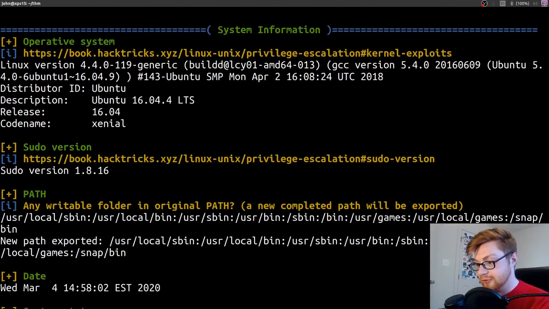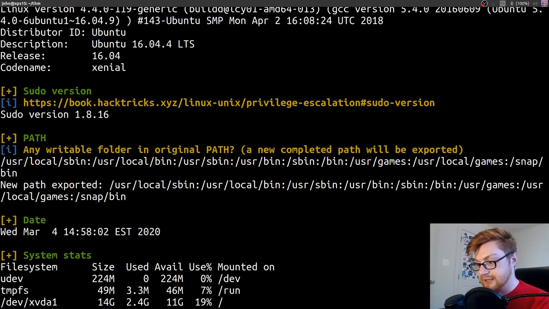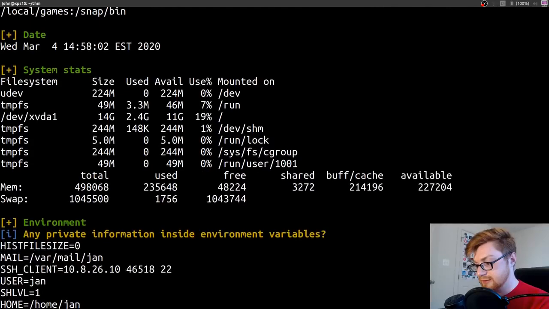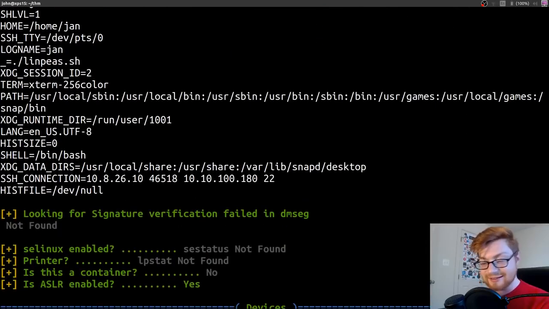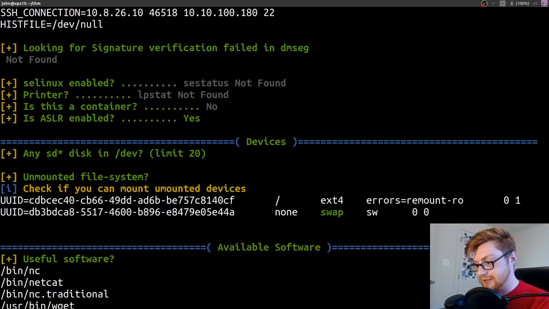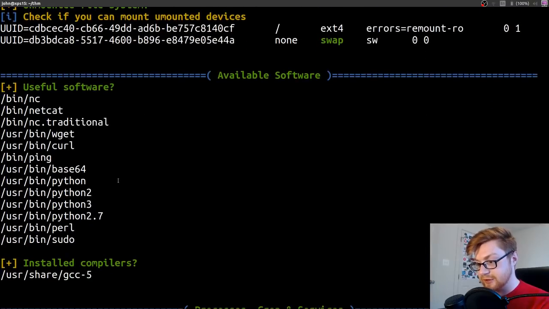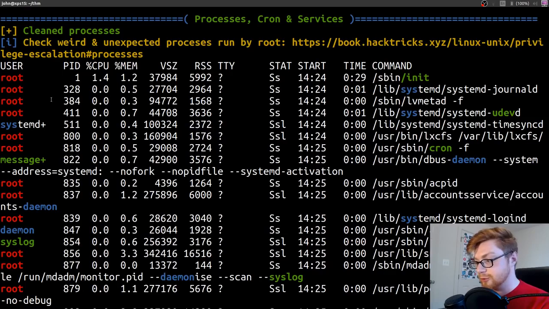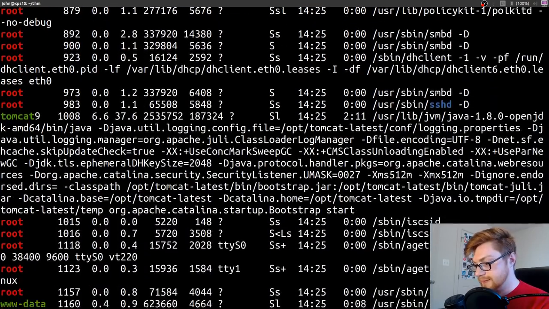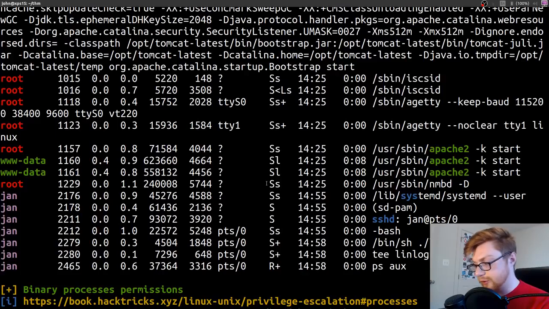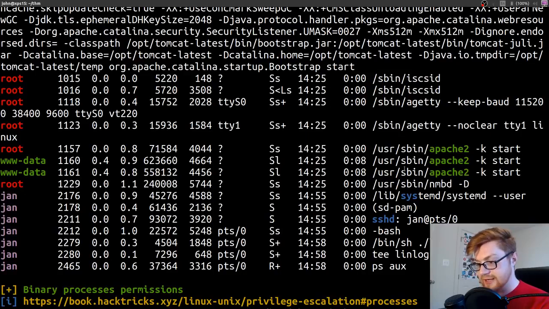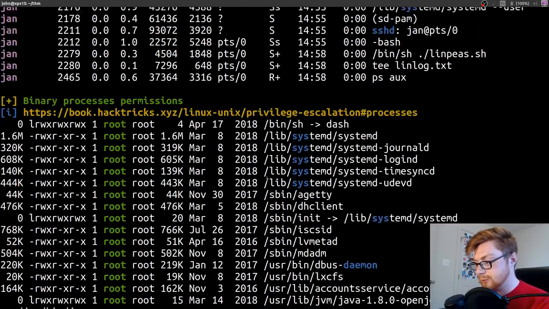So scrolling through, we know the operating system kind. It's an old version of sudo. Maybe we could have used that. Path looks okay. I'm looking for those red and yellow things, the nice, quick, easy hits that linpeas helps us figure out. Oh, it's interesting. We have a lot of Perl and Python in here. We have GCC. All right, so things running as root, those are things we should check out. There's a weird one running as root, nmbd. That's kind of after Apache, which is peculiar.